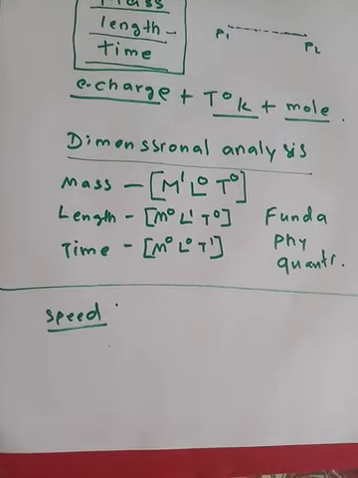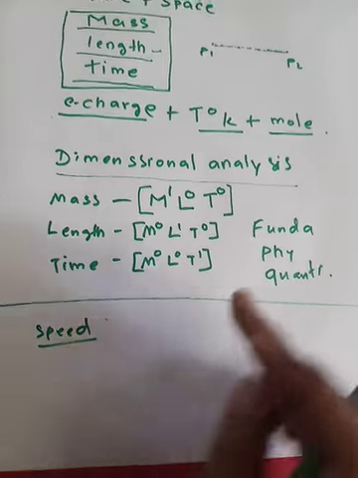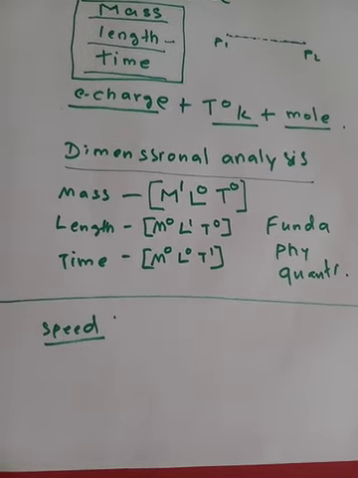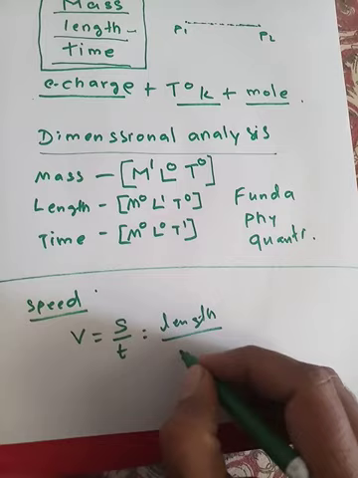Now, if I want to analyze what speed is exactly made up of, meaning I want to dissect speed, and know how speed is made up of mass or length or time, the process of this is known as dimensional analysis. Let us see how we find out. We should first know the formula for speed: speed is equal to distance over time. Distance is actually a kind of length, and time is nothing but time.